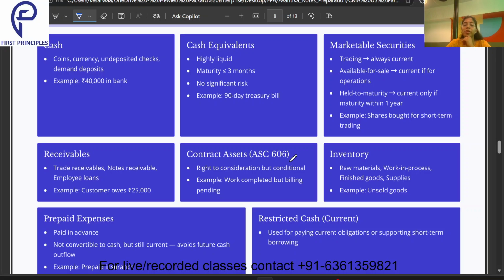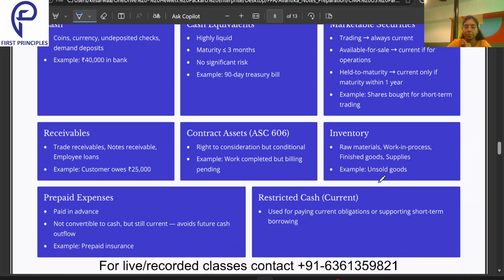Then comes the inventory. What all is there in inventory? Raw materials, work in process, and finished goods. All these fall under the inventory.